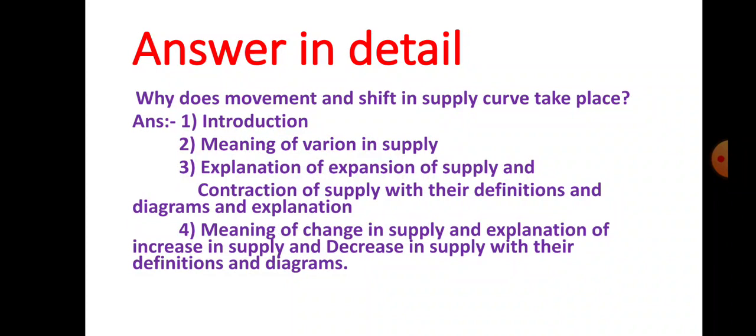So students, what did I discuss with you today? I discussed with you today what is variation in supply. There are two types of variation in supply: expansion of supply and contraction of supply. And after that, I explained a new concept, that is change in supply. What is a change in supply? And two types of change in supply, that is increase in supply and decrease in supply.